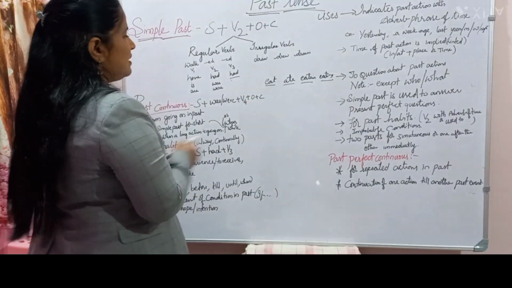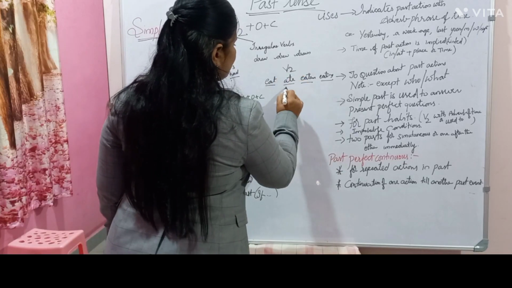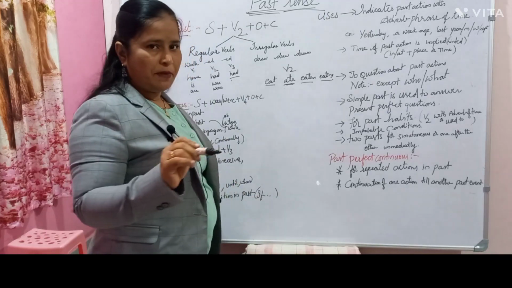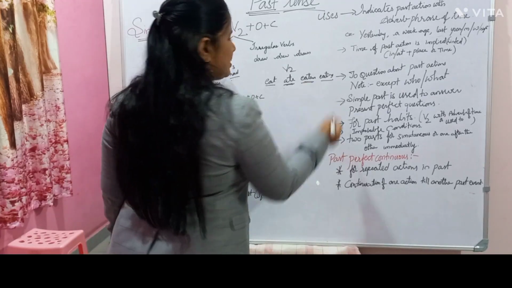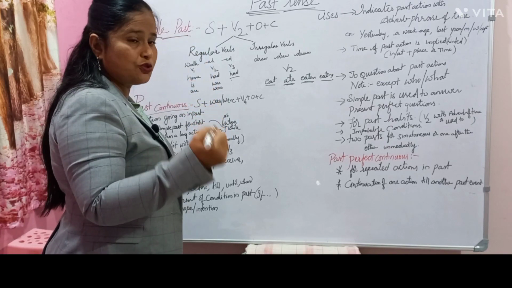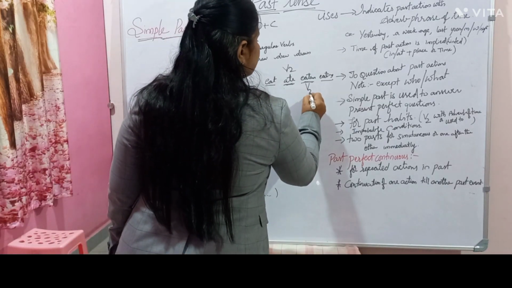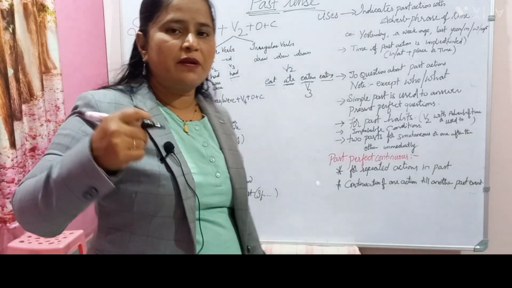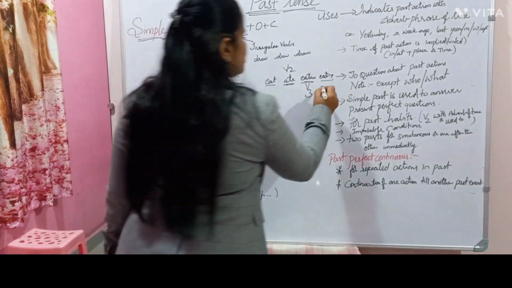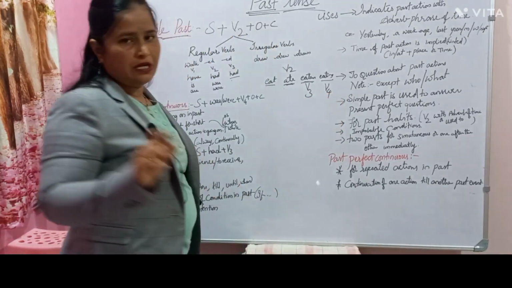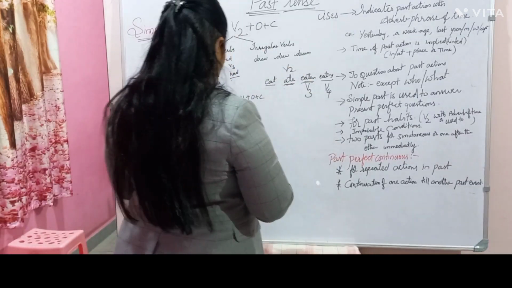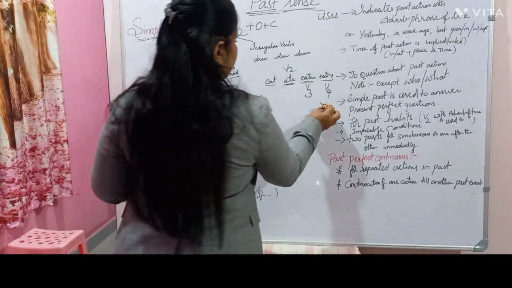Now here comes the past verb form. In the past tense, it is the verb form which we use in the past, and this also is a past, no? So that also we use. In the simple present tense class, I told you that with all the perfect tenses, verb 3 comes. Whenever you hear the word perfect, we use verb 3. Whenever we use the word continuous, we use verb 4. Hope you are remembering and memorizing this. Now let us see.